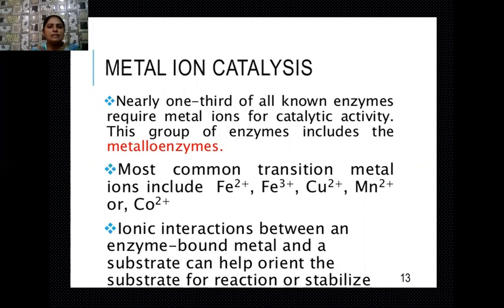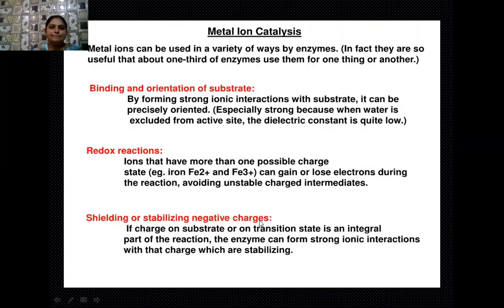This group of enzymes is known as the metalloenzymes, which use metal ions for their functioning. And these metal ions may be iron, ferric ion, ferrous ion, cuprous ion, cupric ion, manganese ion, or cobalt ions. Here ionic interactions take place between the enzyme-bound metal and a substrate, and this can help orient the substrate for the reaction or stabilize it.